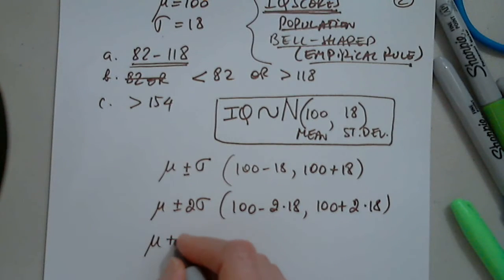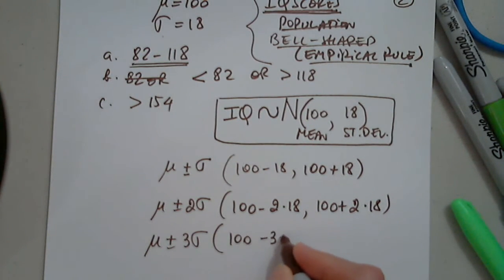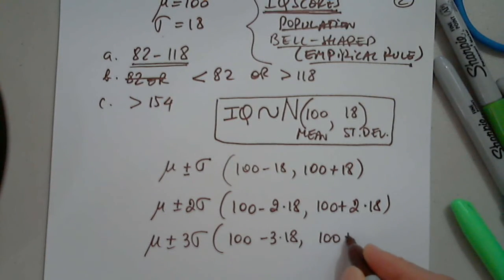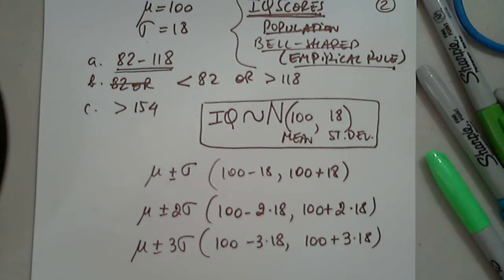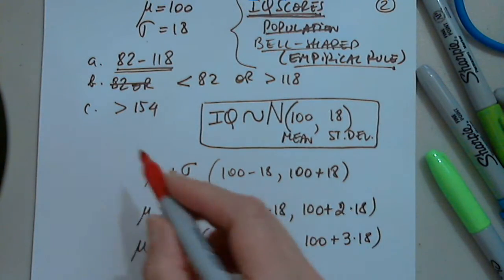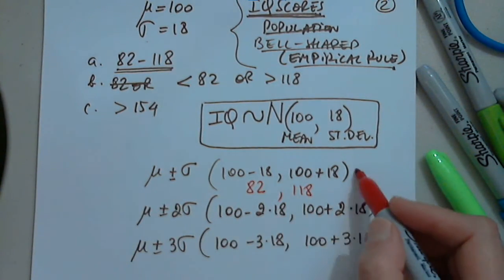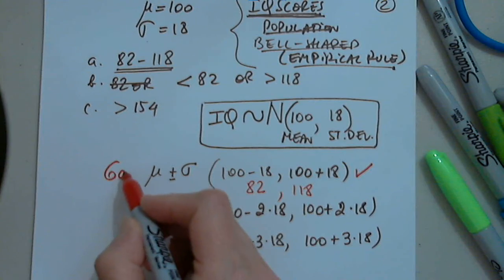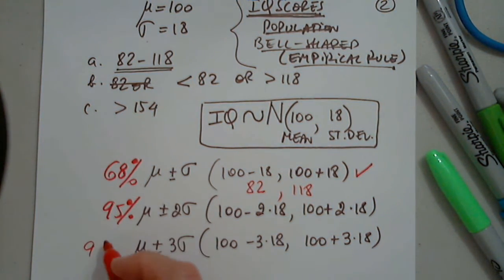And finally, mu plus or minus 3 standard deviations, 100 minus 3 times 18 and 100 plus 3 times 18. So then I know that this is 82, and this is 118. So I found that this is, as we know, 68%, this is 95%, and 99.7%.